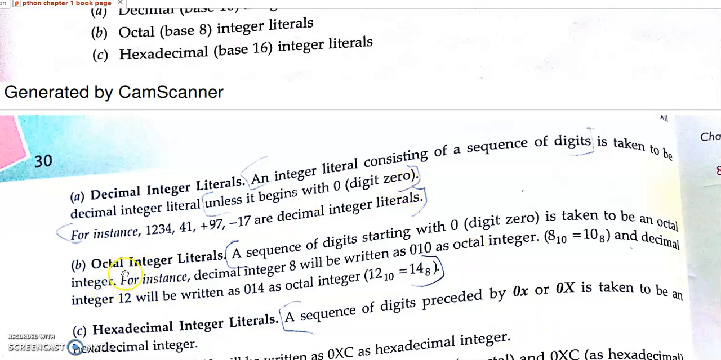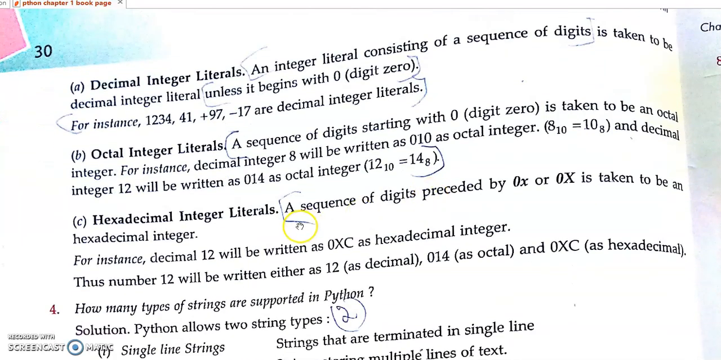Then octal number system means the number should start with 0. The digits can vary from 0 to 7 only. If you introduce 8, it will throw an error. Then hexadecimal number system means it should start with 0x. It will accept 0 to 9, then 10 equals A, 11 equals B, like that it will go till F. Understand? The hexadecimal.